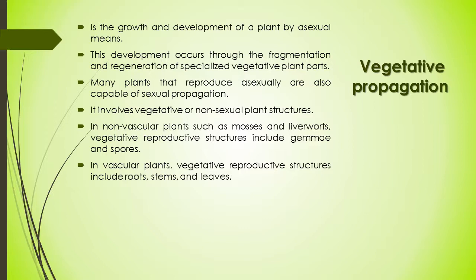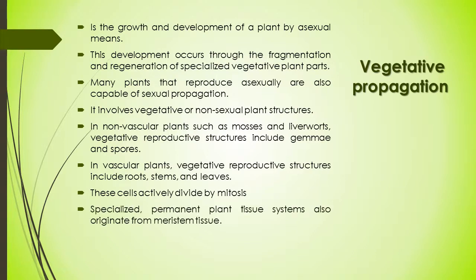Vegetative propagation is made possible by meristematic tissues, commonly found within stems and leaves as well as the tips of roots, that contain undifferentiated cells. These cells actively divide by mitosis to allow widespread and rapid primary plant growth. A specialized permanent plant tissue system also originates from meristematic tissue.